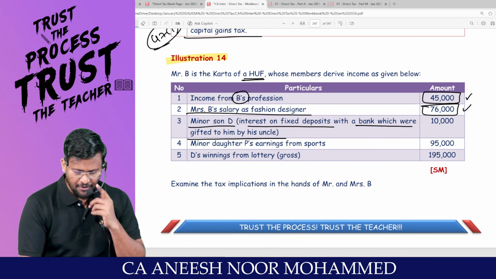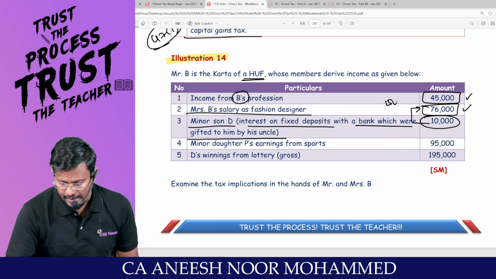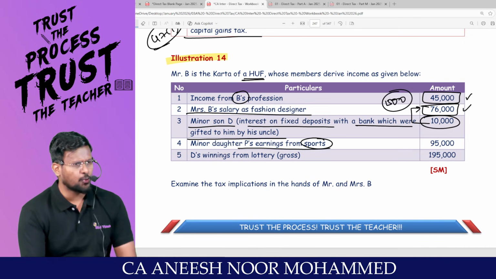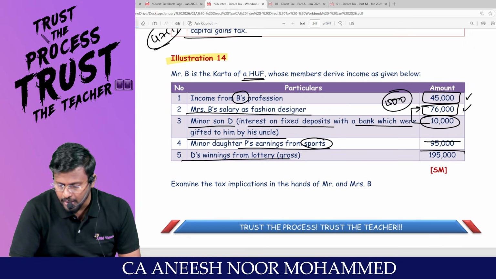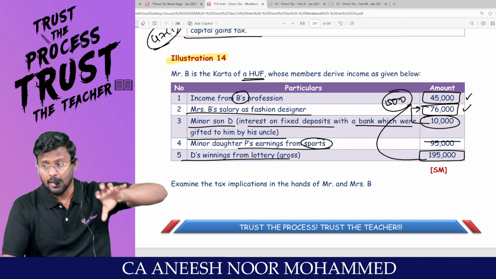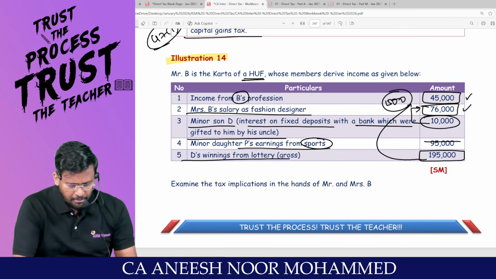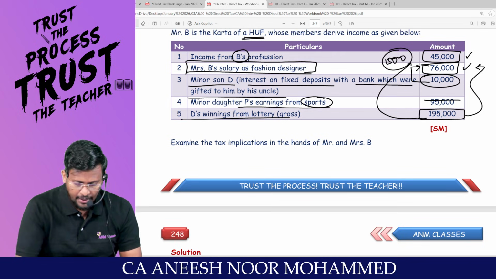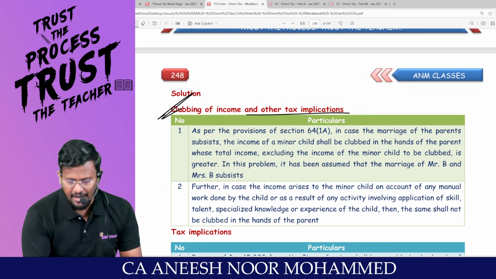My dear lovable students, this FD income will be clubbed. 10,000. It will be clubbed in the hands of Mrs. B after claiming an exemption of 1,500. Minor daughter P's earnings from sports. Sports needs skill and talent. That means this income will not be clubbed. D's winning from lottery, casual income 1,95,000. This will be clubbed in the hands of Mrs. B. And already on that lottery income under section 194B, TDS at the rate of 30% would have been deducted. That TDS can be claimed by Mrs. B because that income she is including in her hands only. Explain the tax implication in the hands of Mr. and Mrs. B is the question. Come on. Clubbing of income and other tax implication.